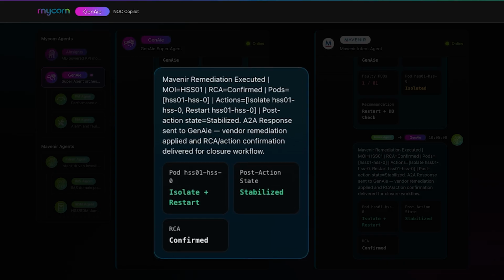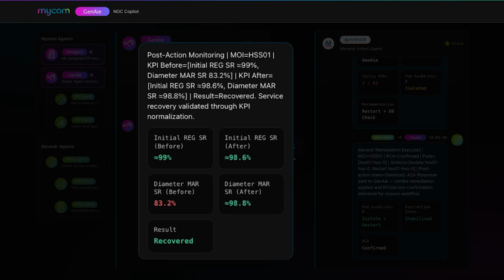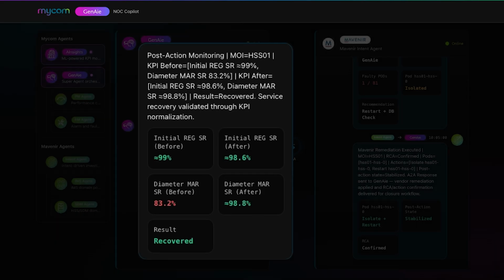Mavenir remediation has been executed on HSS01. Pod HSS01 HSS0 has been isolated and restarted. After the action is completed, the system is in a stable state. An A2A response has been sent to GenAie with the root cause analysis and action confirmation. After the action taken, let me check if HSS01 shows recovery. Yes. Initial registration SR is at approximately 98.6%, and the diameter MAR SR has risen to approximately 98.8%. Great. Service recovery has been validated through KPI normalization.